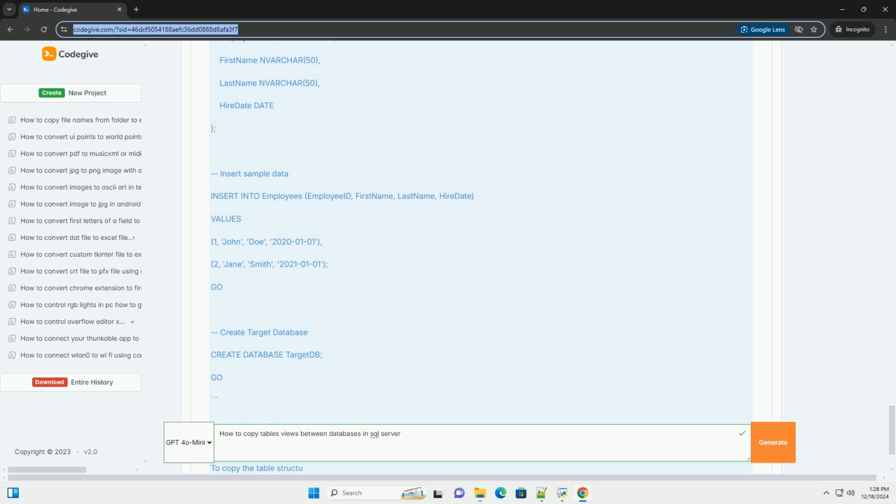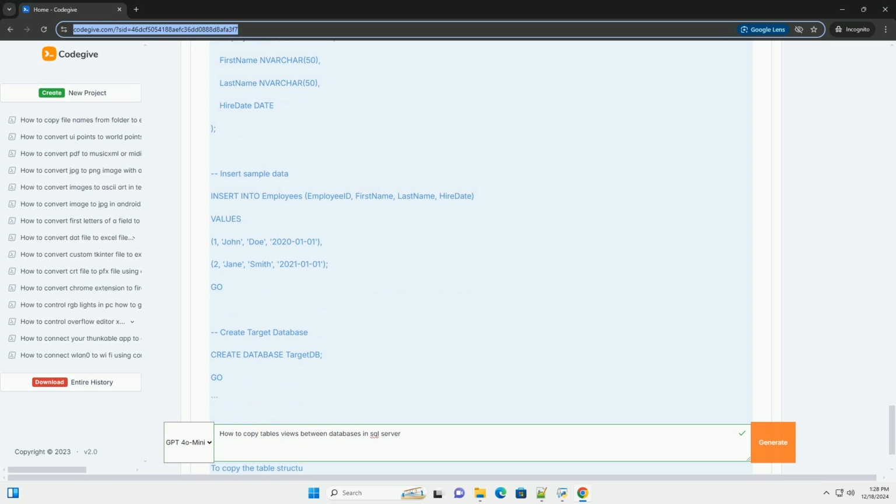Method 3, using SQL Server Integration Services, SSIS. If you need to copy large volumes of data between databases, you might consider using SSIS. SSIS is a powerful ETL, extract, transform, load, tool that allows you to manage data flows and transformations. 1. Create a new SSIS project, open SQL Server Data Tools, SSDT, and create a new SSIS project.